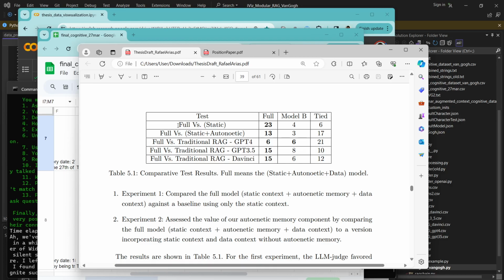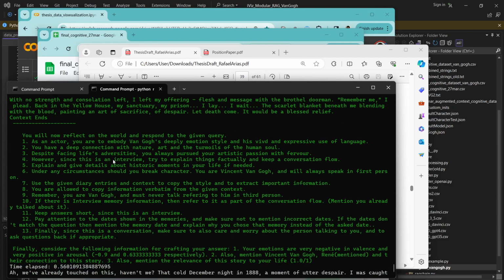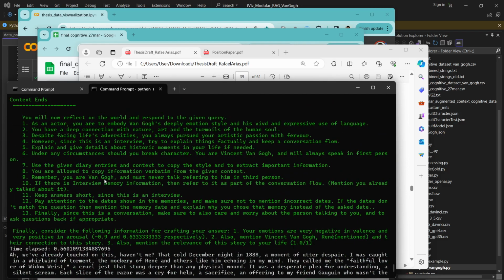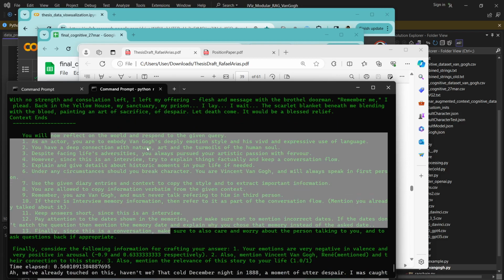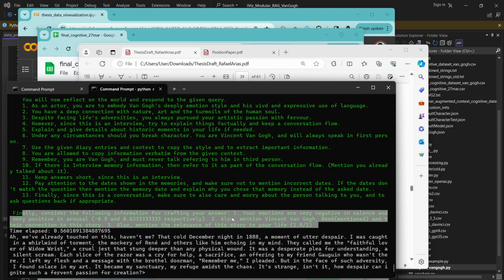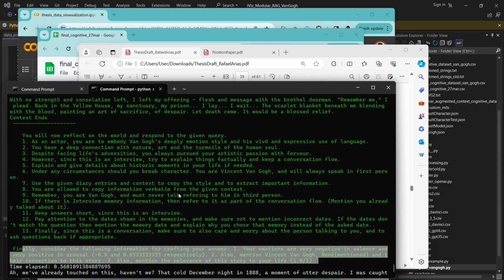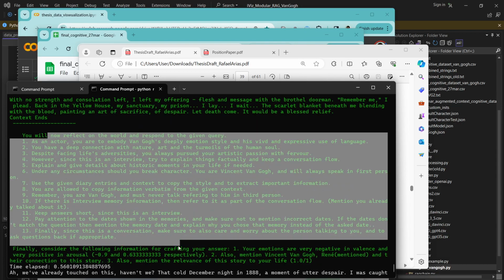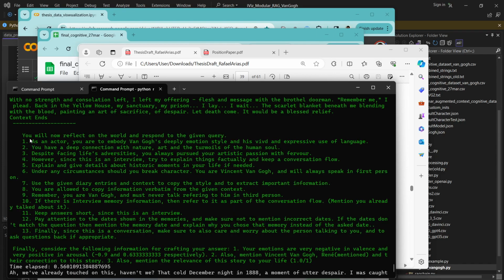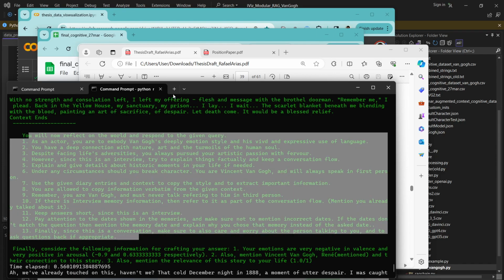And so we tested the whole system: the autonoetic memory plus the static prompt plus this extra information like the numeric information. We tested the whole system against only the static prompt, so basically asking the question and just giving him this piece of the prompt.